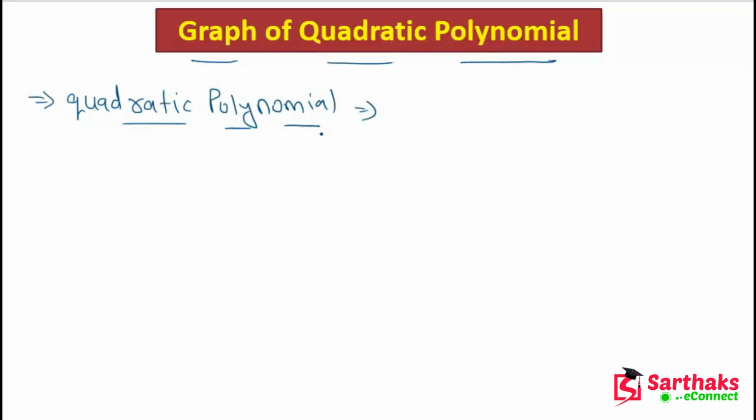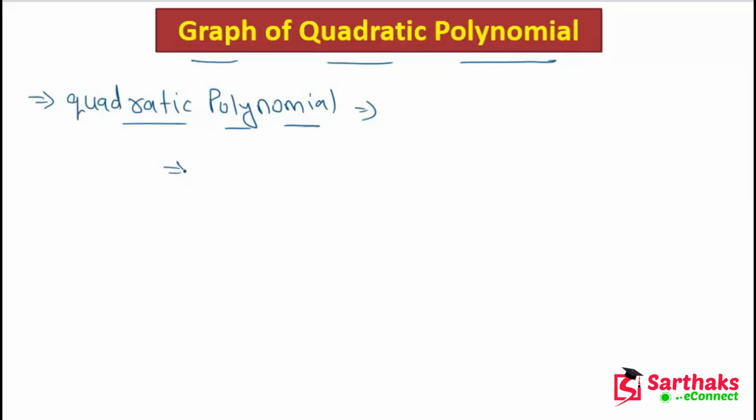As you know, what is a quadratic polynomial? Quadratic polynomials are those polynomials whose maximum degree is 2.